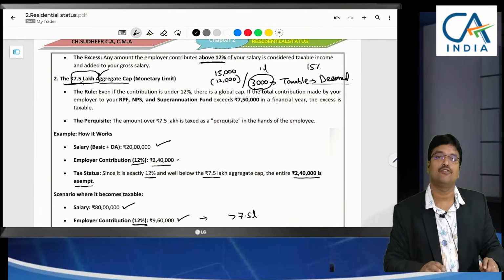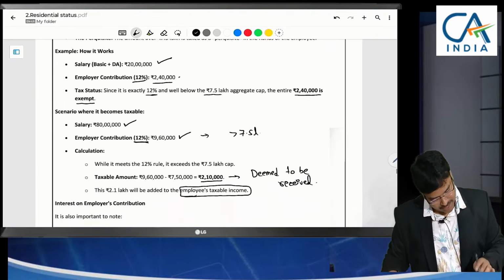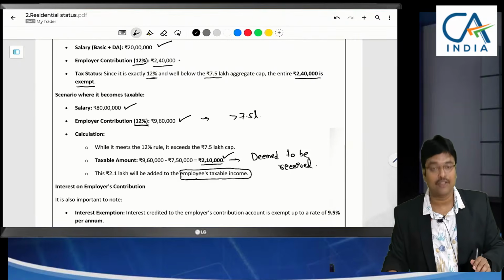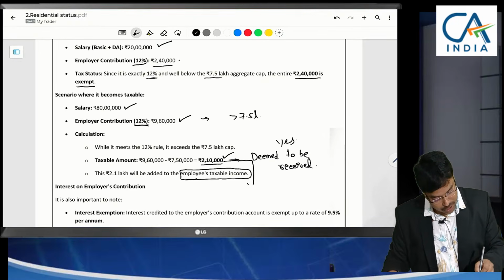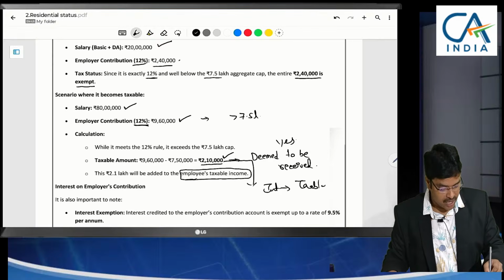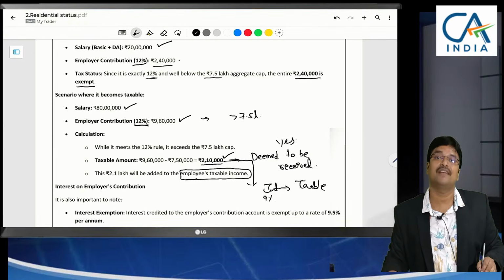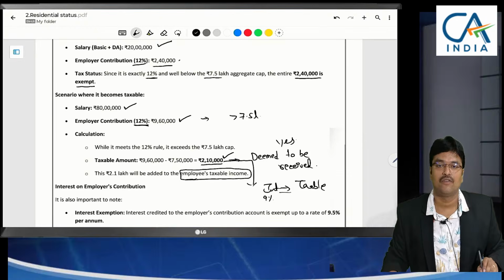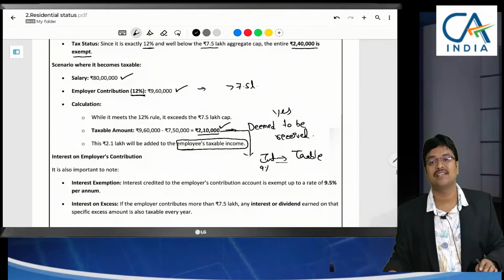Excess contribution: 7.5 lakhs I have said is the internal limit, the maximum cap. Here an additional 2,10,000 is contributed. Is this 2,10,000 taxable in the hands of the employee? Yes. And on this 2,10,000, if you receive any interest, this interest is also taxable. Sir, on this 2,10,000 we are receiving only 9% interest. Even if you are receiving 9% interest, that 9% will be taxable. We cannot claim exemption because it was towards excess.